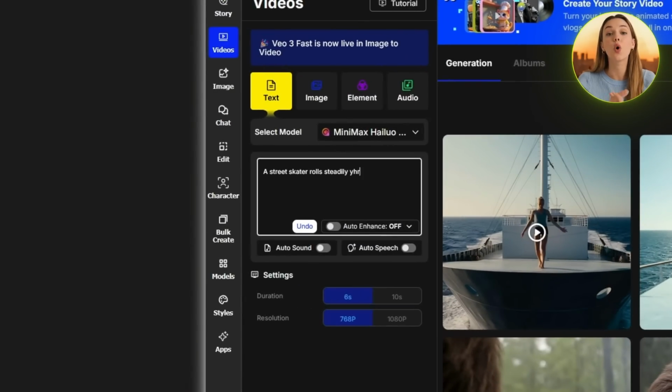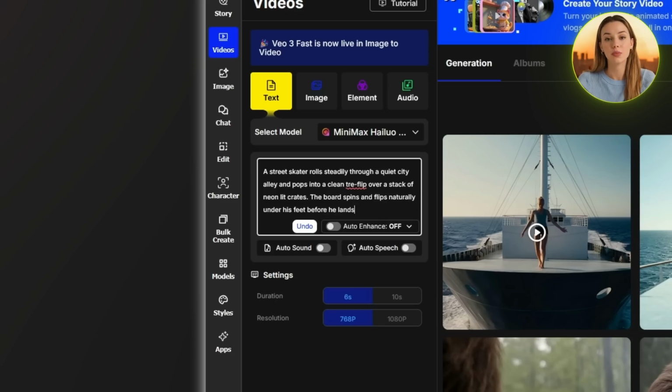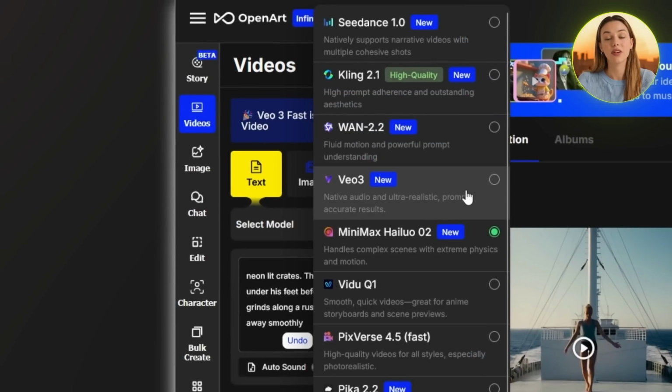I'm going with this prompt. A street skater rolls steadily through a quiet city alley and pops into a clean tray flip over a stack of neon-lit crates. The board spins and flips naturally under his feet before he lands smoothly and grinds along a rusted rail, finishing with riding away smoothly. Let's see how VEO 3 handles it first, okay?